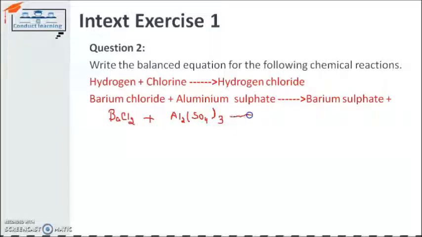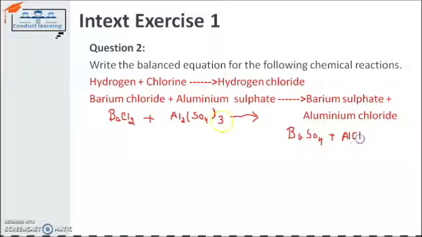And we have to check what the product, the resultant of this, is. This reaction will give us barium sulfate plus aluminium chloride. So I have to write down the chemical formula for barium sulfate, which is BaSO4, and aluminium chloride, AlCl.